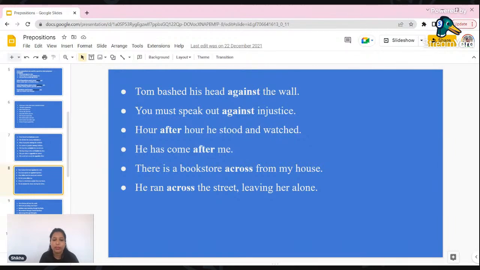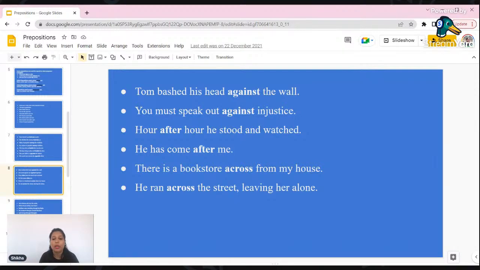Okay. So here are, "hour after hour," "घंटे के बाद घंटे," the meaning is like this. Okay. In Hindi we say "घंटों से वो वहां पे खड़े होके कुछ देख रहा था." So in English we will see the same thing as "hour after hour." Whenever we change from English to Hindi, there is a little difference in the meaning. So "he has come after me," मतलब वो मेरे बाद में आया, we can say, not पीछे आया. After here doesn't mean that वो मेरे पीछे आया. "He has come after me," मतलब वो मेरे बाद में आया.